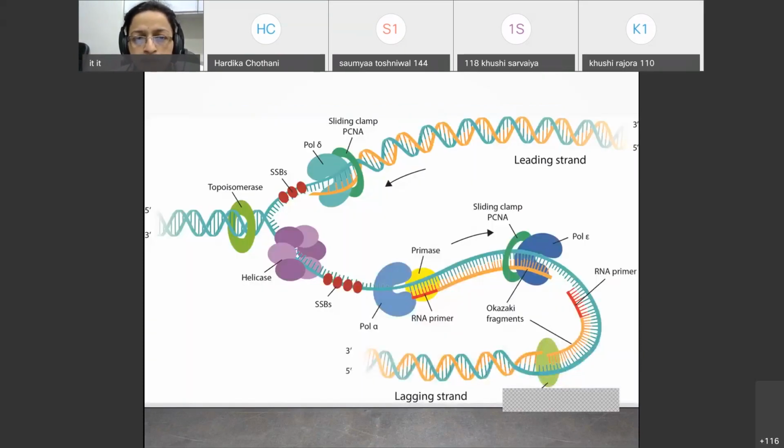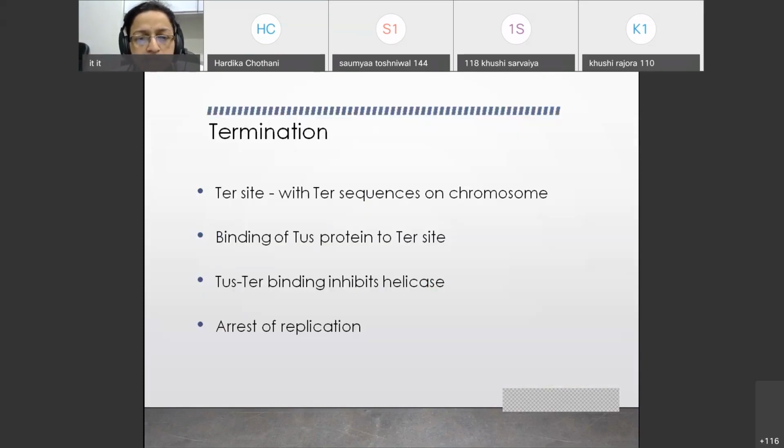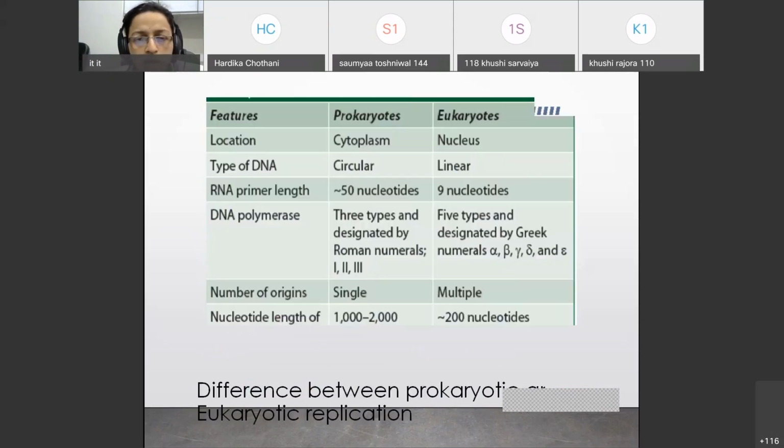Remember this well. And termination: the TER site is there. It is a particular sequence on the chromosome, and binding of Tus protein to the TER site inhibits the helicase, and replication will stop. You should write this when you are writing about replication, that is, the differences in prokaryotes and eukaryotes.